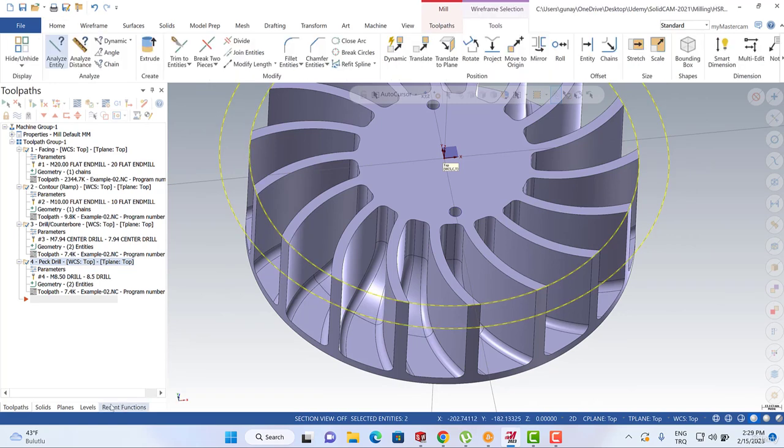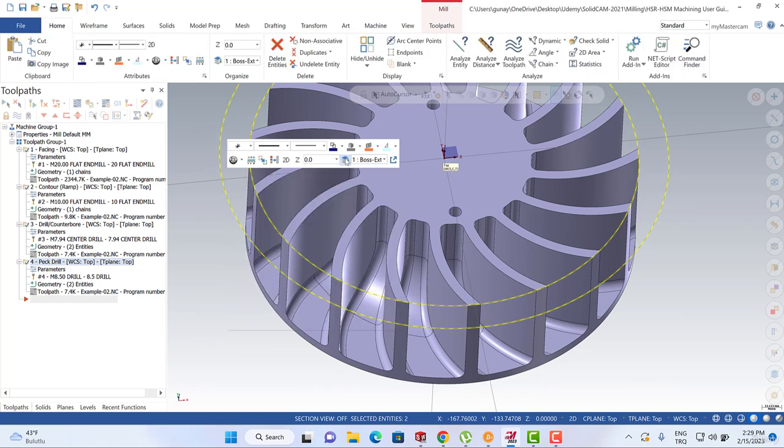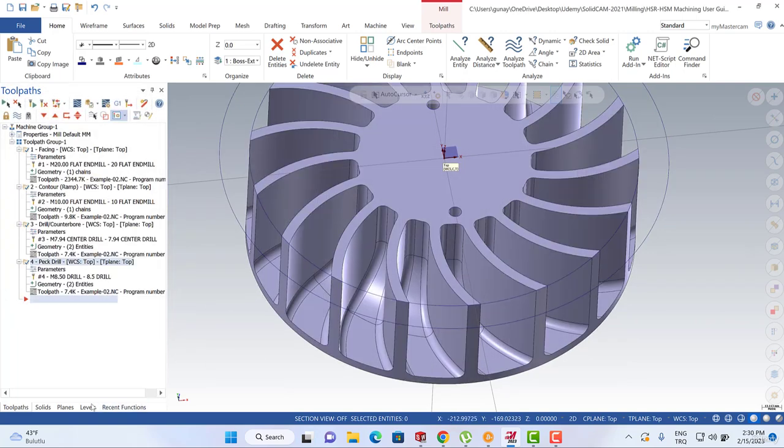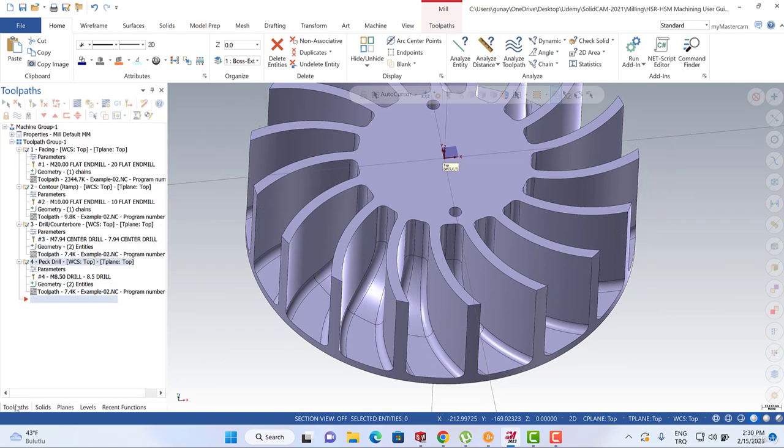Maybe we should select this one and use the right mouse button, and then I'm going to hit here to send all that stuff as a boundary, a 2D boundary level maybe. Okay, this is the 2D boundary. I can turn to the level and reactivate this one. Okay, let's turn to toolpath again.